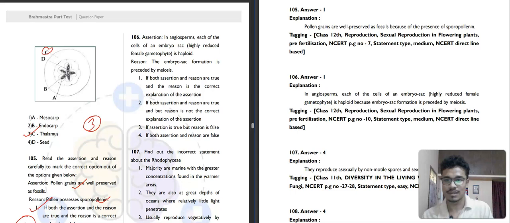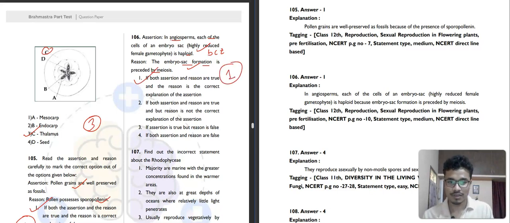Then question number 106. It is saying in the assertion, in angiosperms, each of the cells of the embryo sac, the highly reduced female gametophyte, is haploid, which is correct. And then embryo sac formation is preceded by meiosis, which is also correct. Now if we put a because there, now read the whole statement, we will get that reason is explaining the assertion correctly. That's why first option will be your correct answer.